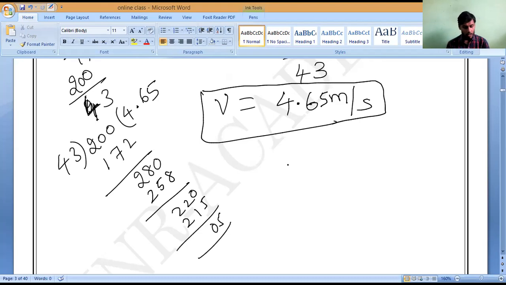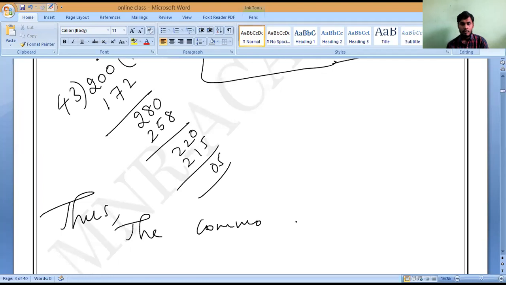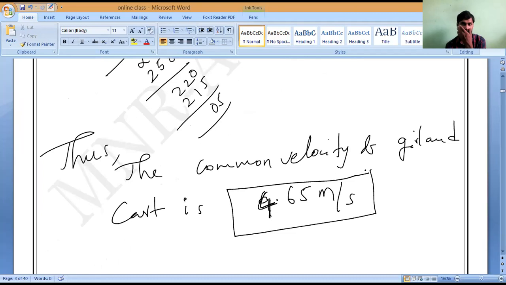So we can write what is the velocity? The common velocity of the girl and cart. Understanding? Thus, the common velocity of the girl and cart is 4.65 meter per second. So please note it down, all of you solve it.